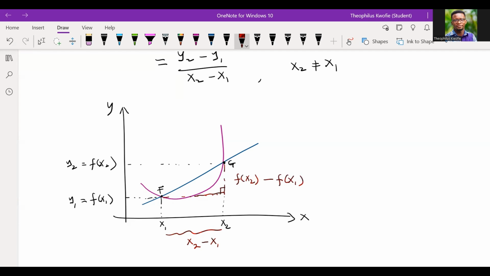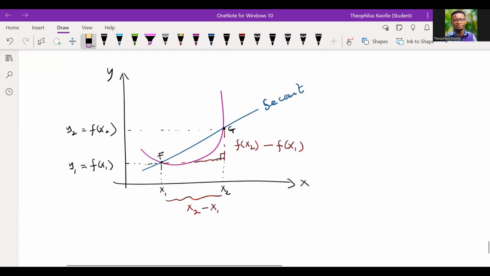Now, let me ask this question. If I have a curve and there's a line that passes through it, but this line touches only 2 points on the curve, what name do you give to such a line? Anybody? You can put the answer in the comment section. A line that touches a curve at 2 points is called a secant line. Okay, so let's take note of that.